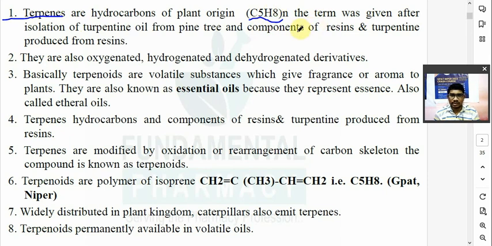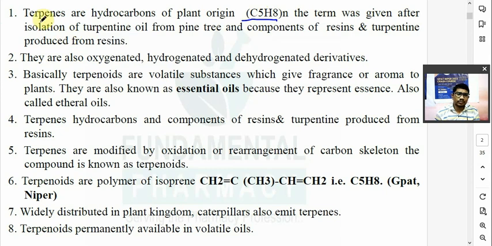Now this C5H8 is known as a hemiterpene. It is known as a hemiterpene, or isoprene, or C5.